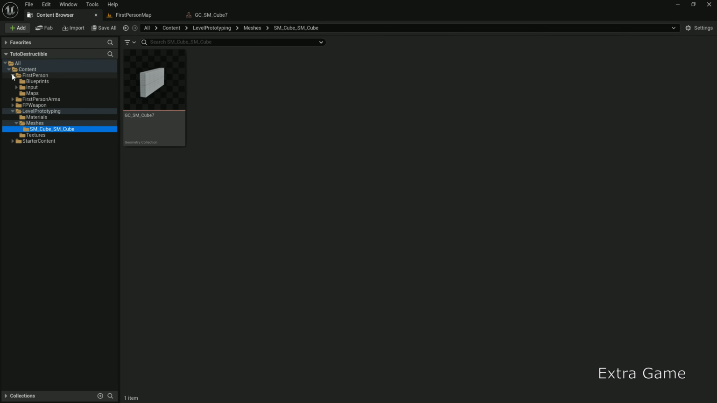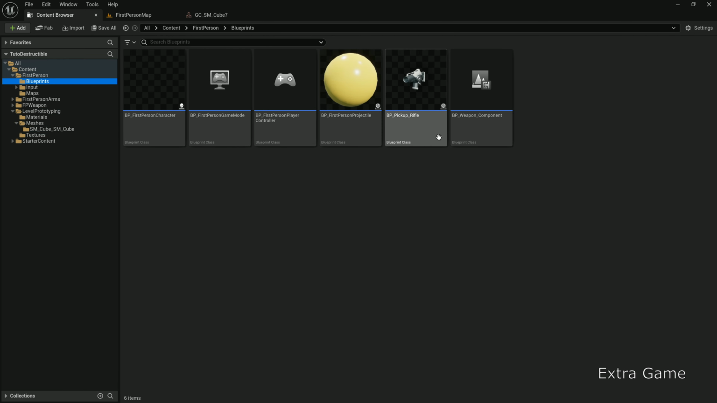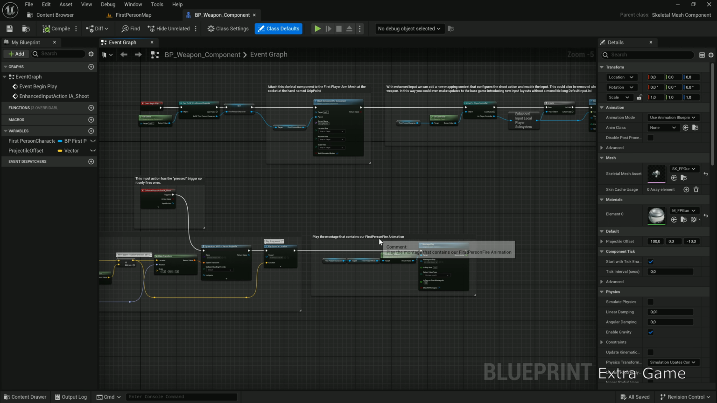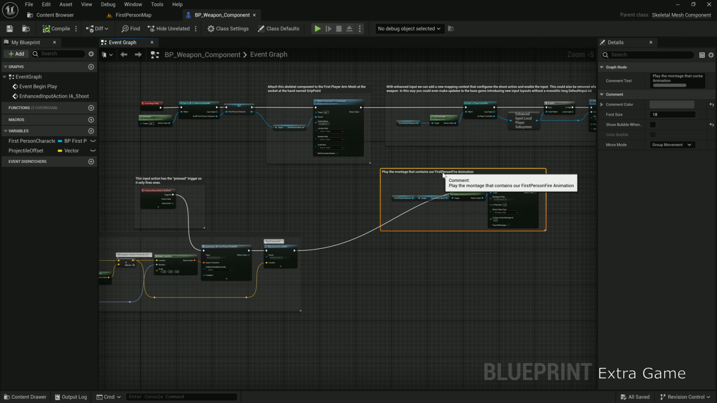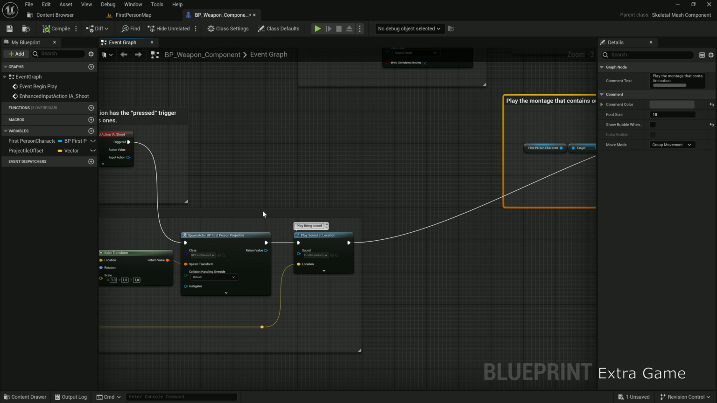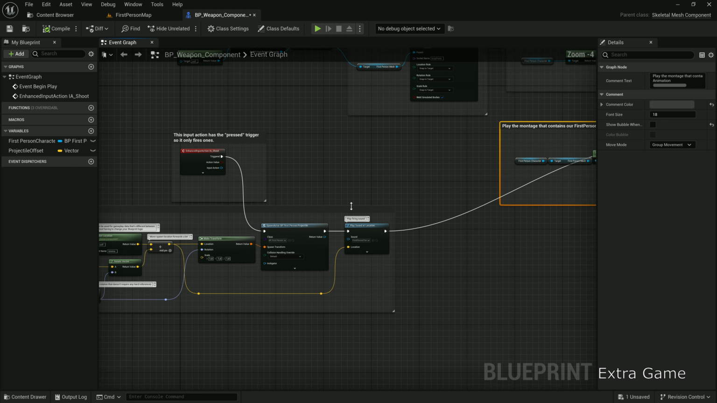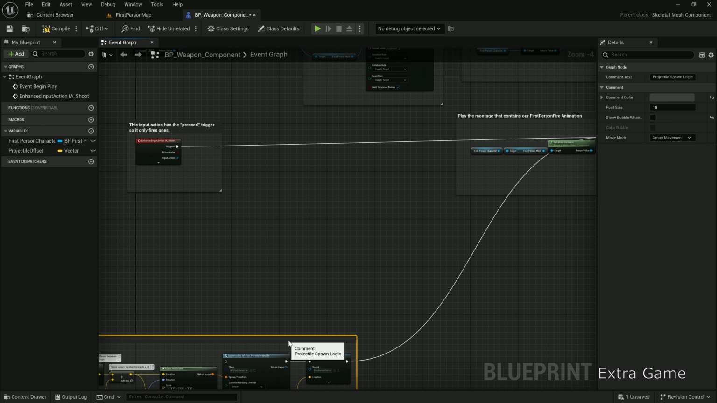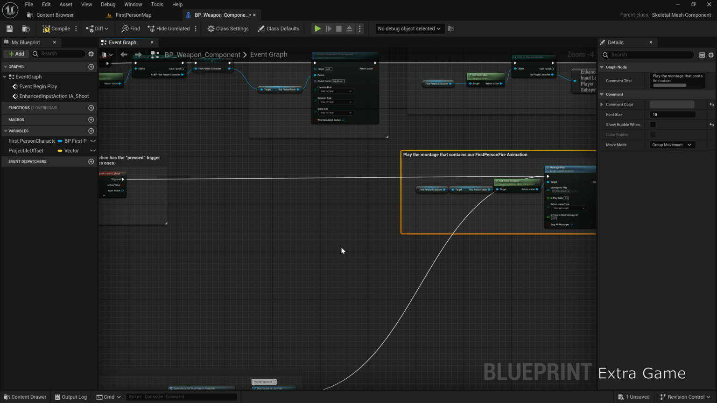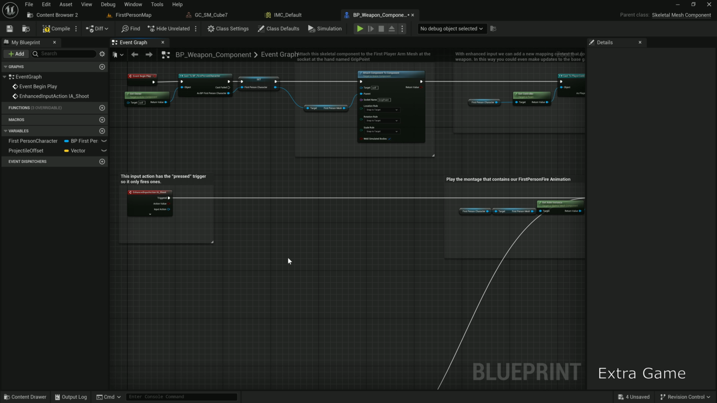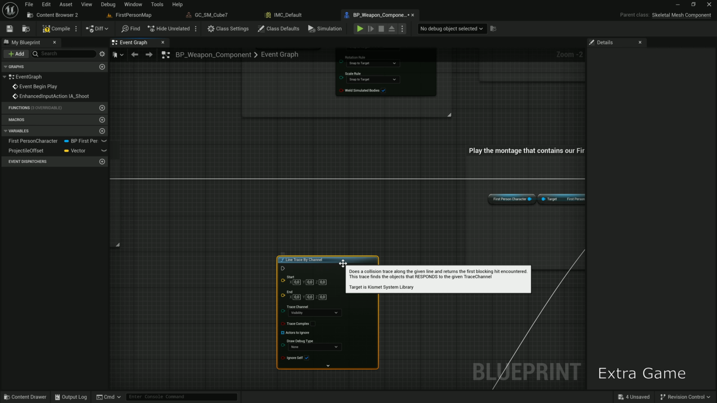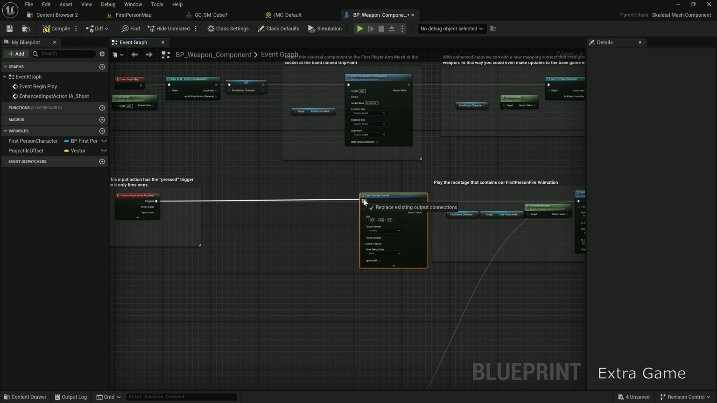In the content browser, open First Person, Blueprints, BP_weapon component. Remove the link to the bullet spawn. I'll also remove the sound, but you can keep it. Connect directly to the montage that animates the weapon recoil on fire. Add a Line Trace by Channel node. This will detect where the bullet hits.